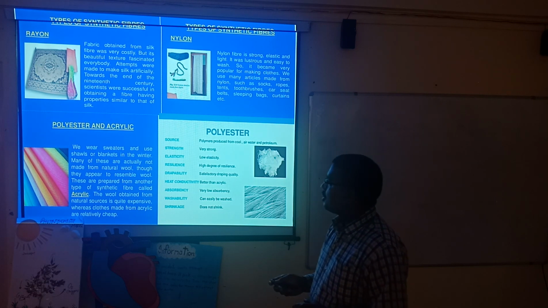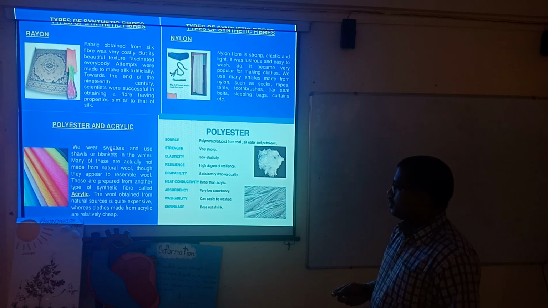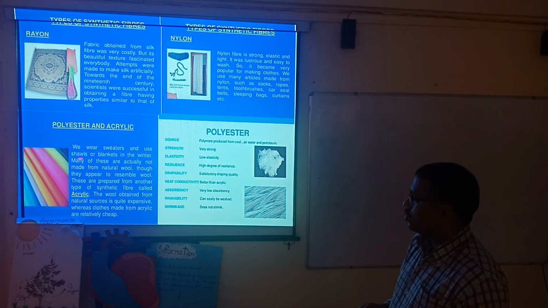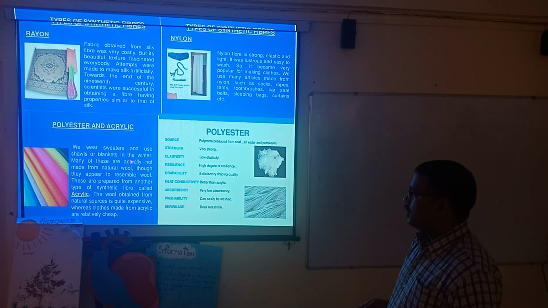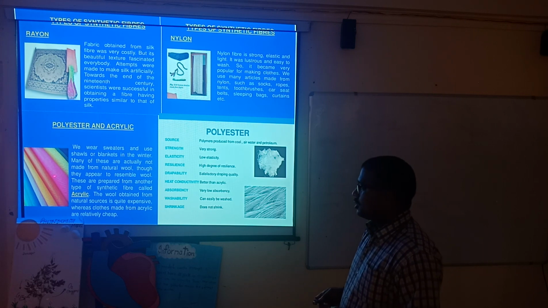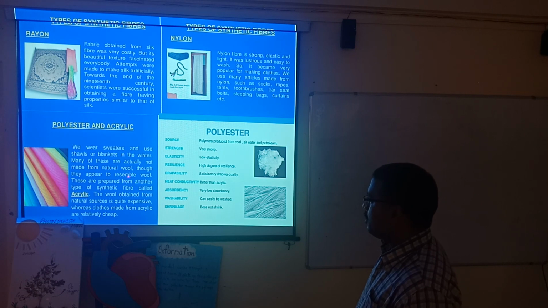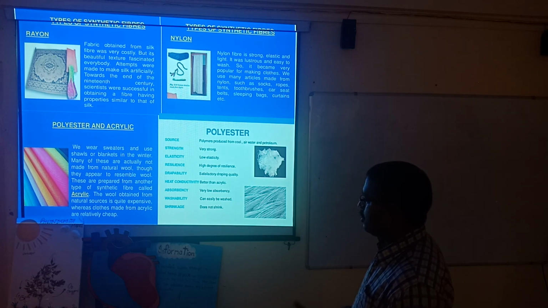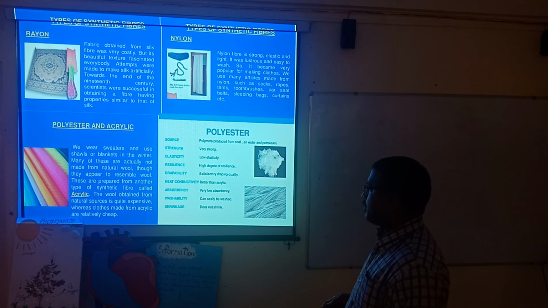You can see here polyester and acrylic. We wear sweaters and use shawls or blankets in the winter. These are some examples of acrylic and polyesters. Many of these are not made from natural wool. Though they look like wool, they are not naturally wool. They are prepared from another type of synthetic fiber called acrylic.